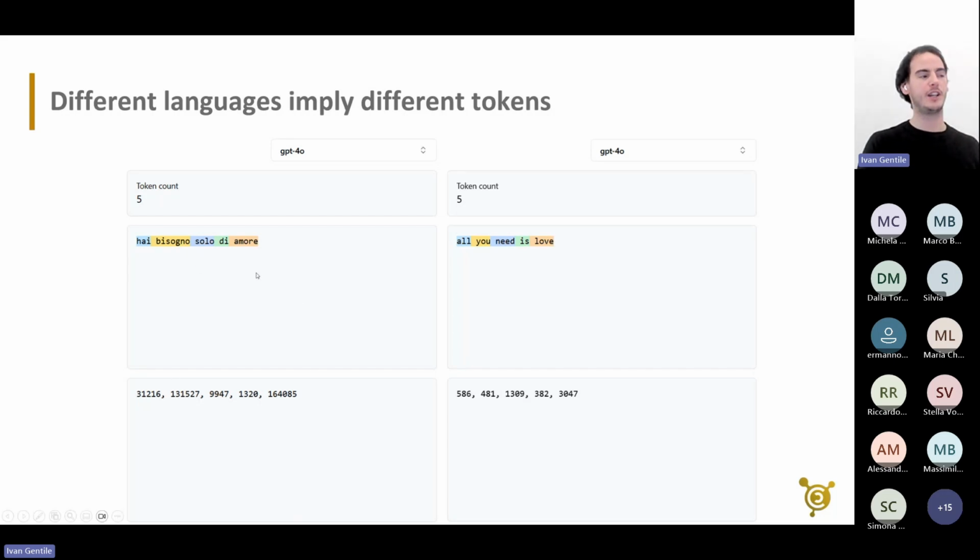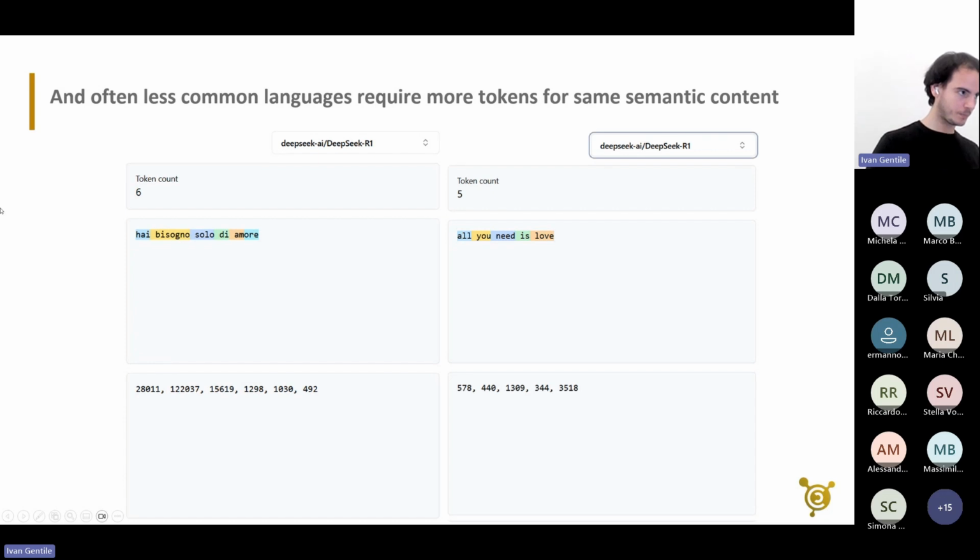Here we see a different language, Italian, on the left, with different tokens. What happens here? The same example, but with R1, because it brings up this phenomenon where if I have a not very common language, though Italian is still pretty well resourced and has ample resources to train LLMs. Okay, so here GPT-4 didn't make a difference. Here we see that DeepSeek chooses to split "amore" into 2 tokens rather than 1, and this increases the token number.